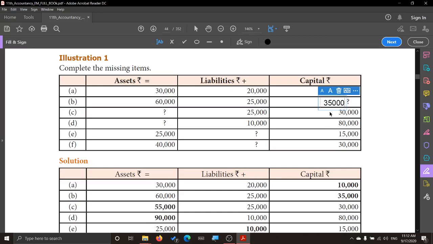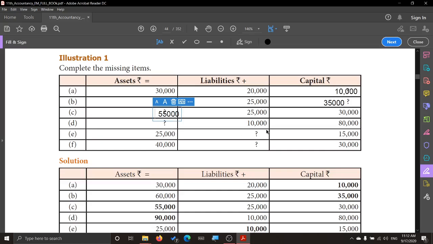Next one. Now they are giving liabilities and capital, so liabilities plus capital is equal to assets. So 25 plus 30 is equal to the value of assets. So the value is 55,000.